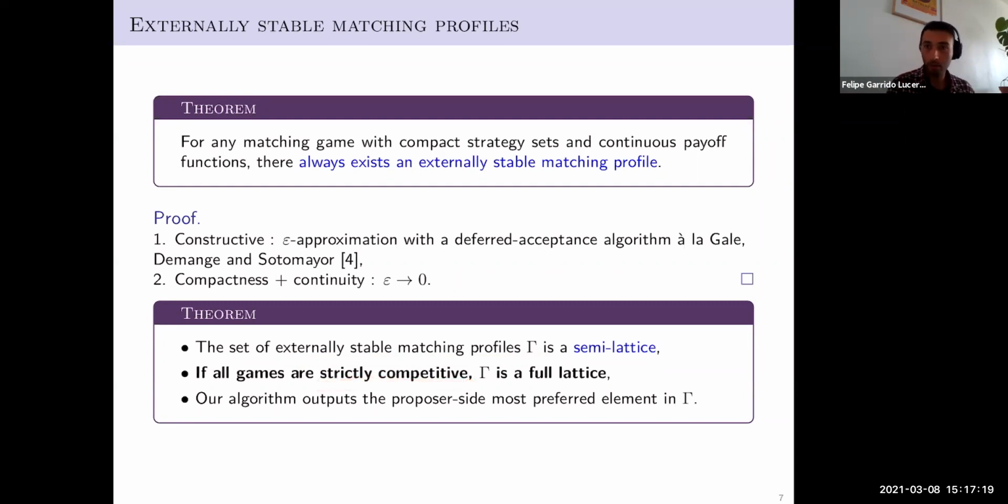If players are playing strictly competitive games, the minimum between two elements is well defined, and even more, we obtain the duality between the maximum with respect to one side and the minimum with respect to the other side of the market. So indeed, gamma becomes a full lattice as in Gale and Shapley. Finally, one last property is that our algorithm outputs the highest element in the lattice with respect to the proposer side, exactly as Gale and Shapley.